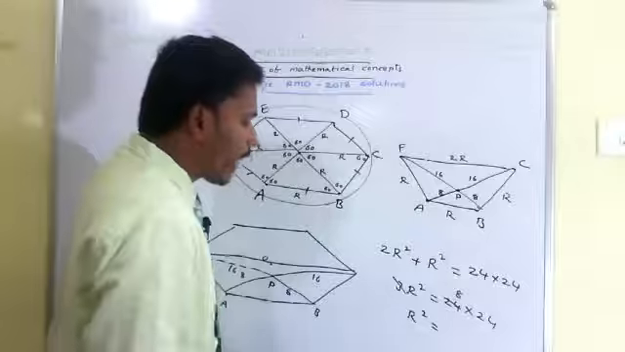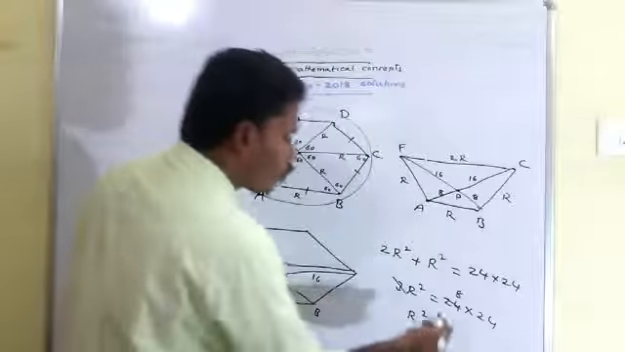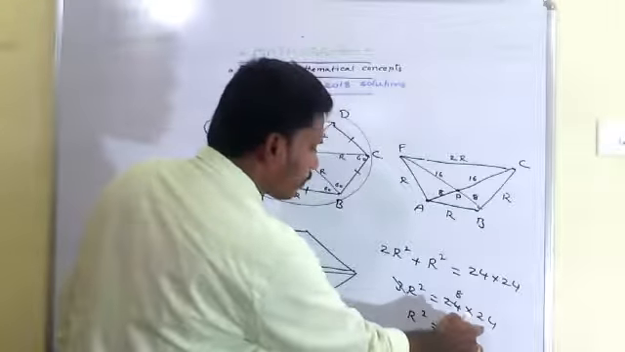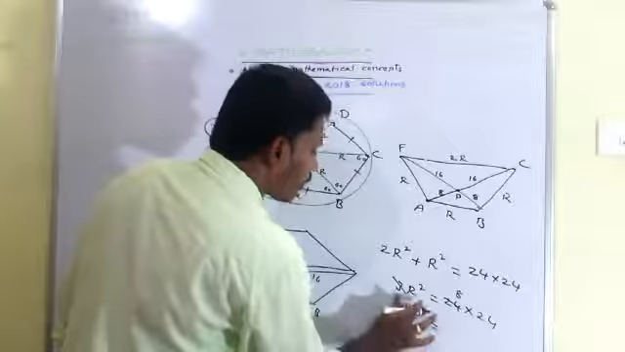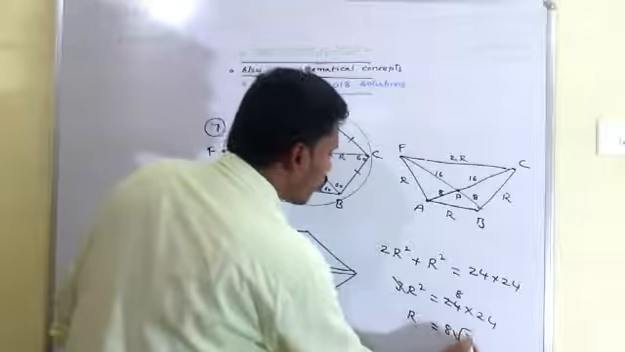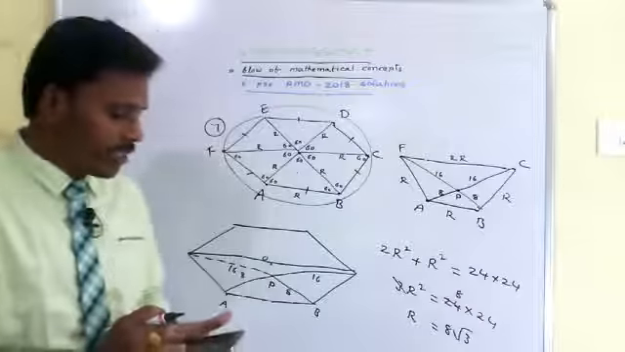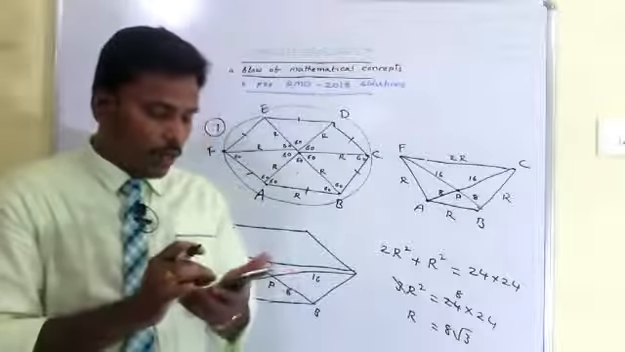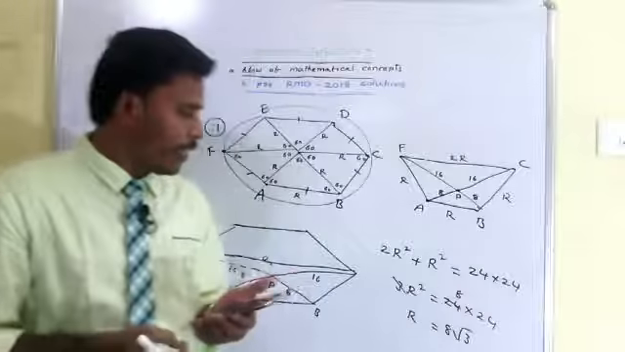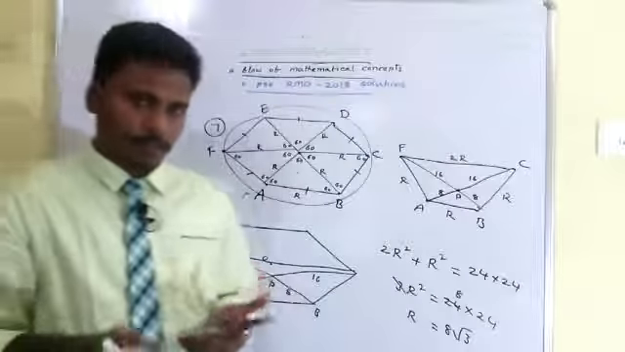We are going to calculate the approximate value of R. So 24 into 8, and 24 is 8 times 3. So the value of R is 8 root 3. Since the value of R is 8 root 3, by substituting the approximate value of root 3, you will get the radius value approximately 14.